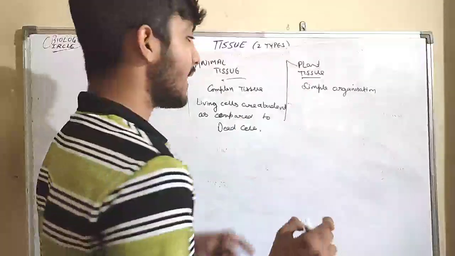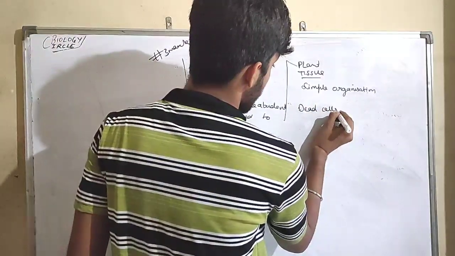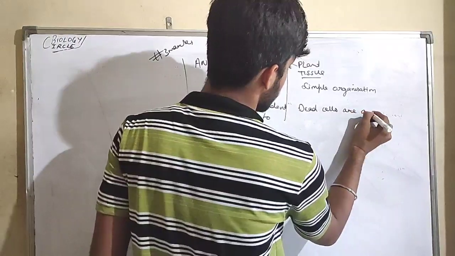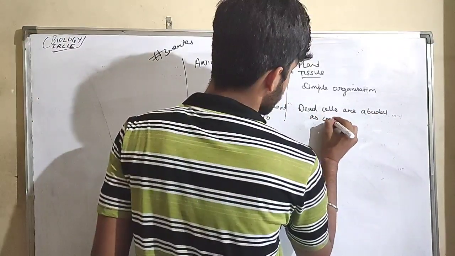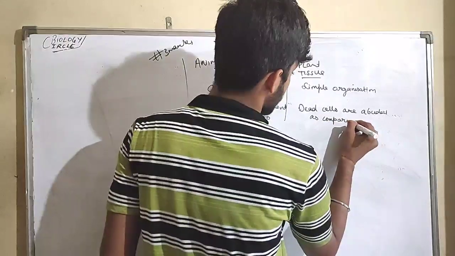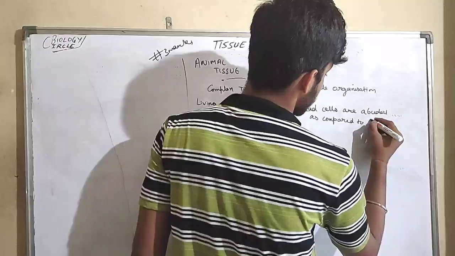Please write, guys. But in plants, dead cells are abundant as compared to living.